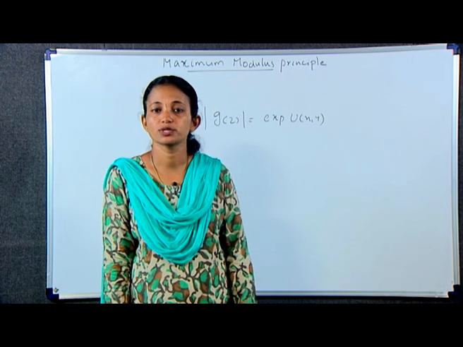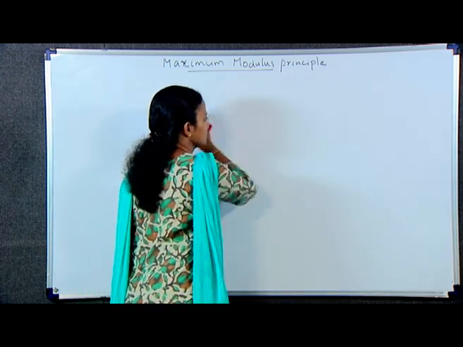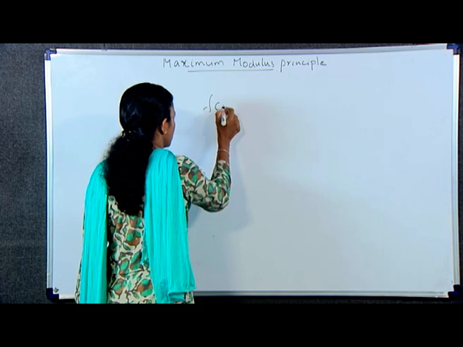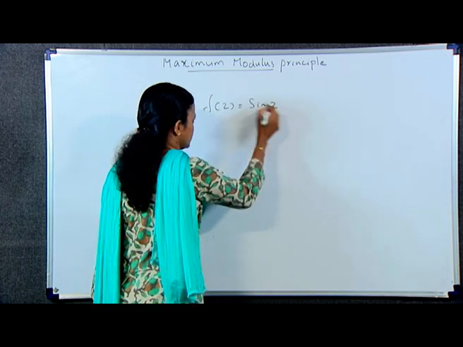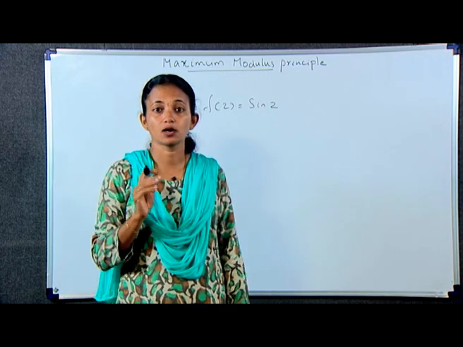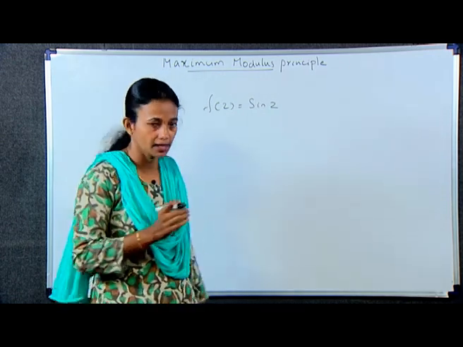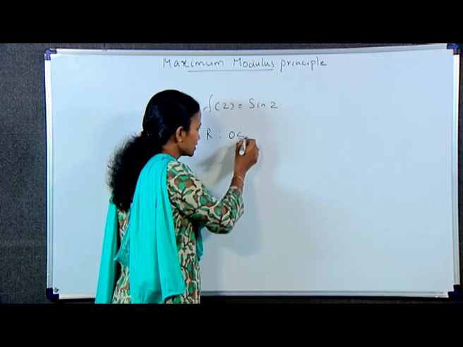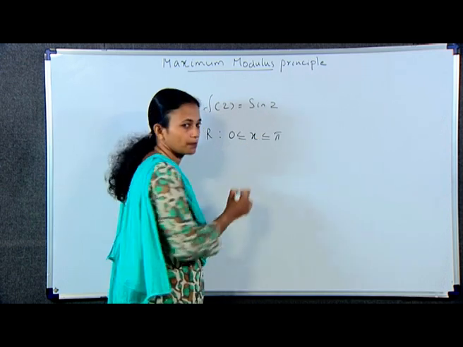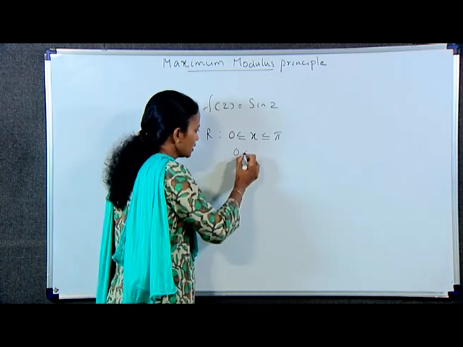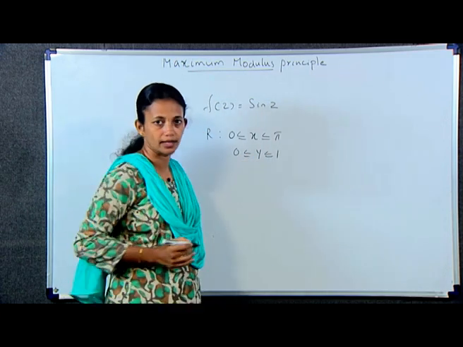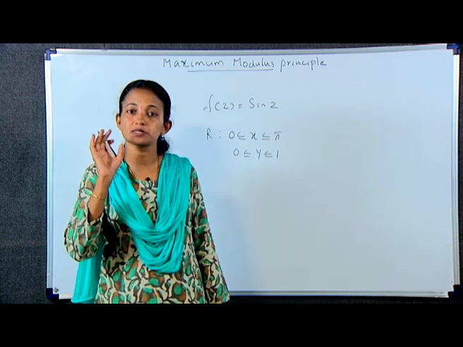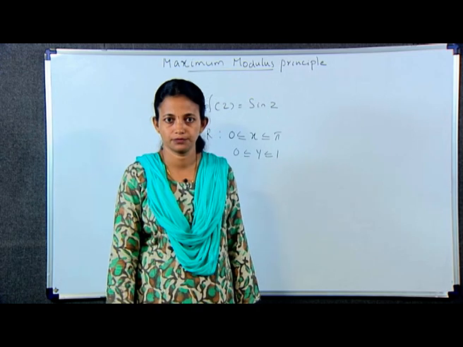So, we can do some examples. Consider the function f(z) is equal to sin z, and the closed bounded region R such that 0 less than or equal to x less than or equal to pi, 0 less than or equal to y less than or equal to 1. Find the points in R where |f(z)| has its maximum and minimum values.